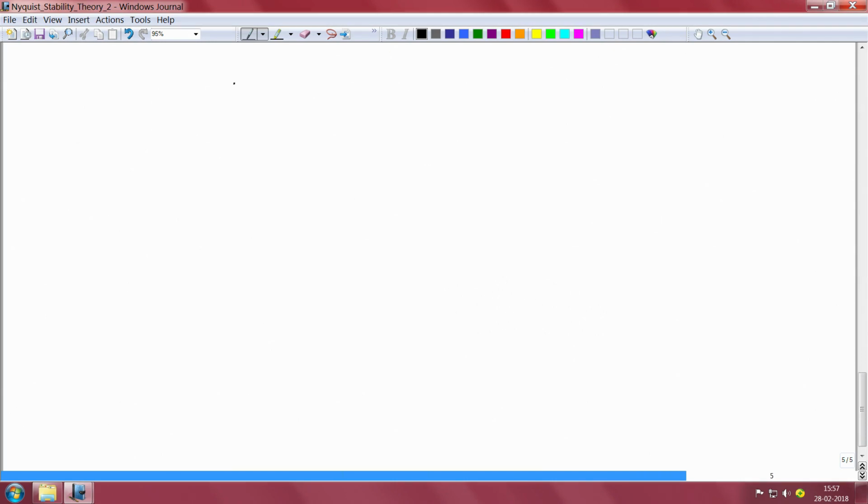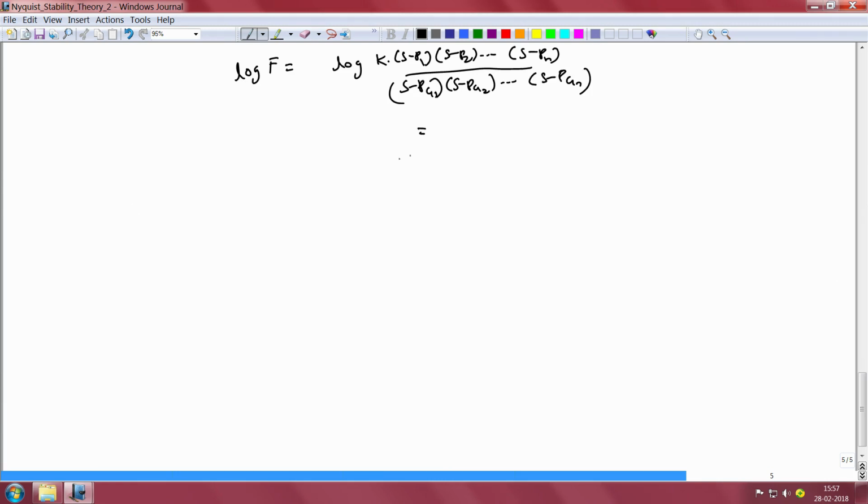Since we can write f in this manner, we note that log of f will be equal to log of constant times s minus p1 times s minus p2 and so on up to s minus pn divided by s minus pg1 times s minus pg2 and so on up to s minus pgn, which in turn can be expanded out as log of k plus log of s minus p1 and so on up to plus log of s minus pn minus log of s minus pg1 and so on up to minus log of s minus pgn.